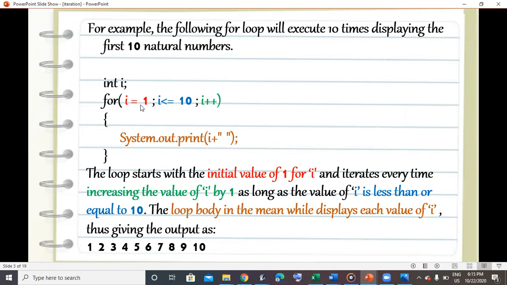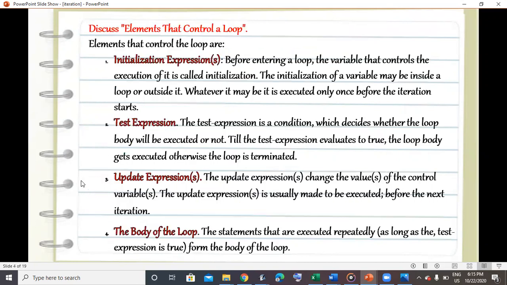So we can see that the value of I starts with 1. If it is less than or equal to 10, then it is printed. So 1 will be printed. Then it increases to 2. Again 2 is less than or equal to 10, so again 2 is printed. Again it increases to 3. And this process goes on till the value is 10. When it becomes 11, the condition becomes false and it comes out of the for loop body.